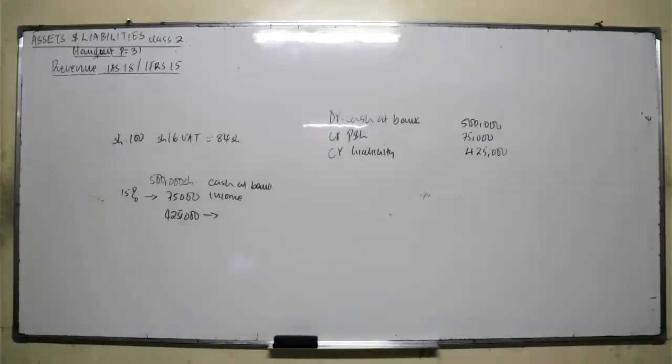Second bullet. We're in page 34. Amount collected on behalf of the third party, such as sales tax, VAT, are not economic benefit and therefore are excluded from the revenue. Similarly, in an agency relationship, revenue is the amount of commission. Are you getting that? And the amount collected on behalf of the principal is not what? Can you write in bracket? It's a liability. While you are the one having it, it's a liability.